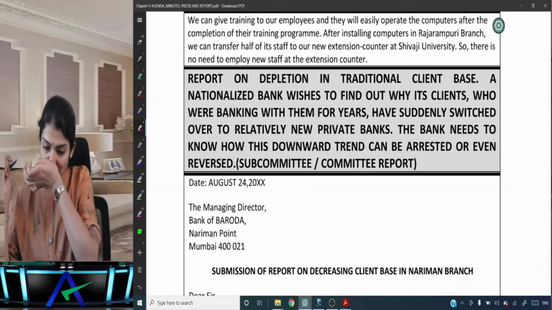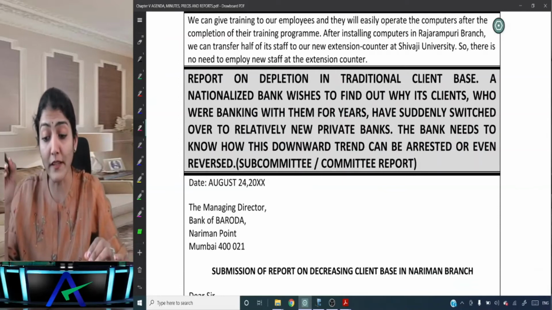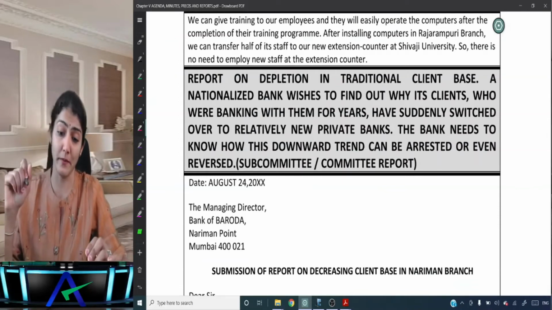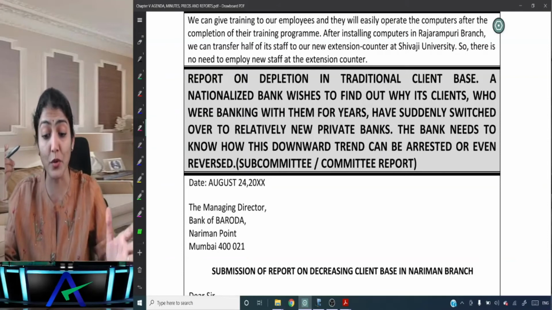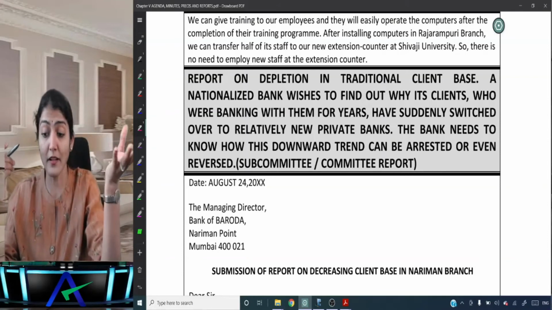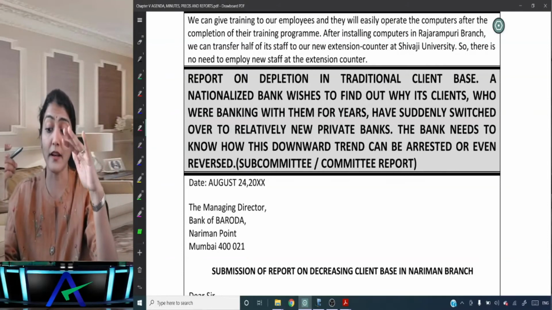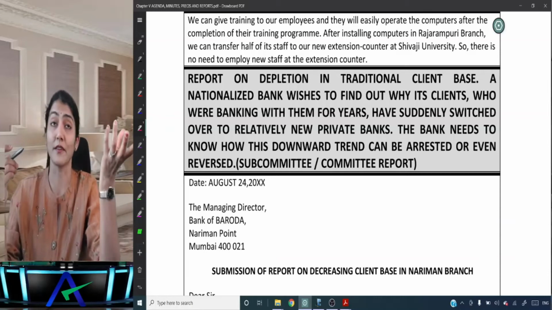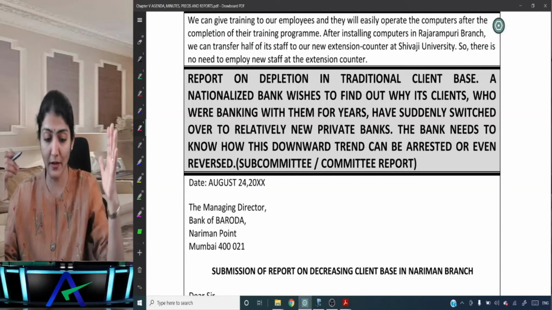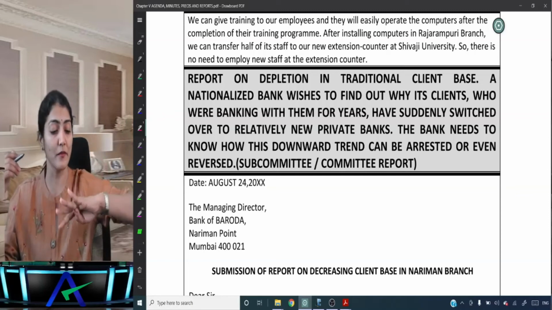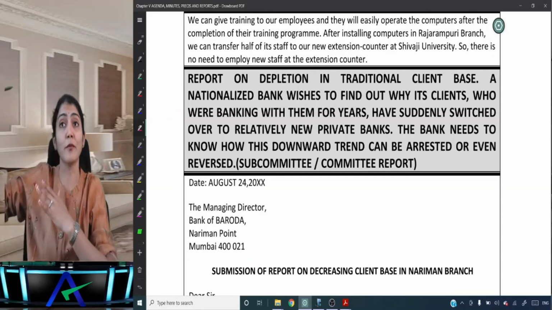Okay, next one. Now, a report on the depletion in the traditional client base. A nationalized bank wishes to find out why its clients who were banking with them for years have suddenly switched over to new private banks. And the bank needs to know how this downward trend can be arrested or even reversed. So they have found the business is going down. People are not continuing the business with the bank and are opting for some new banks.